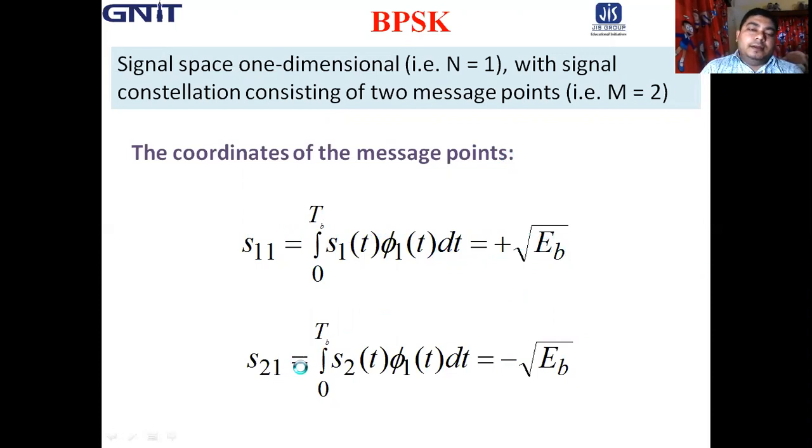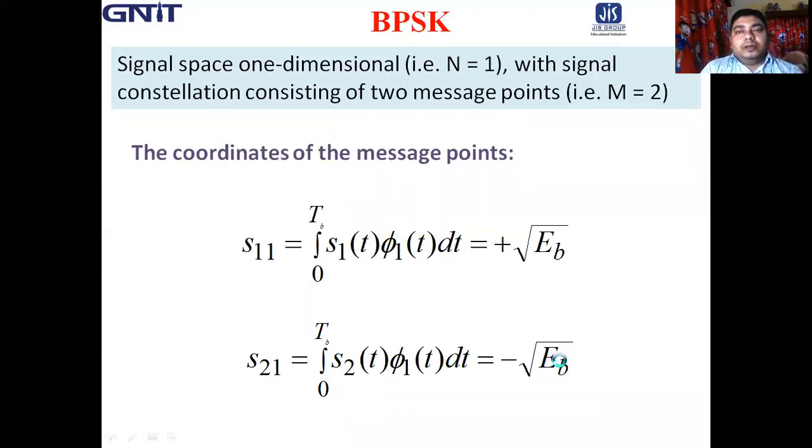And for message point 2, or better to say for symbol 0, the coefficient is S21. So S21 is basically the integration from 0 to TB of S2(t) phi 1(t) dt. So you know S2(t) and phi 1(t). Similarly, after integration it would be minus root over EB.